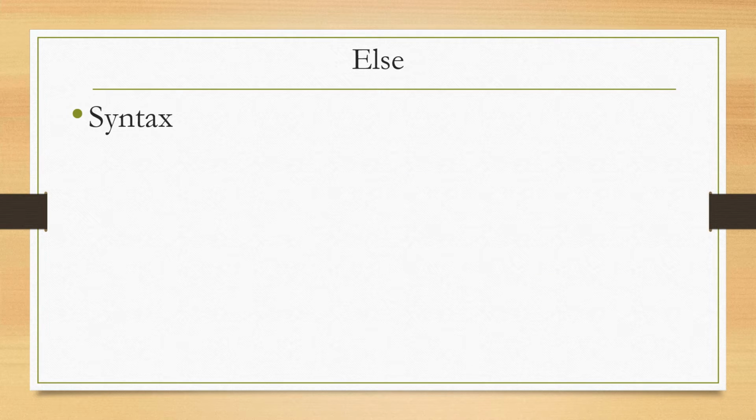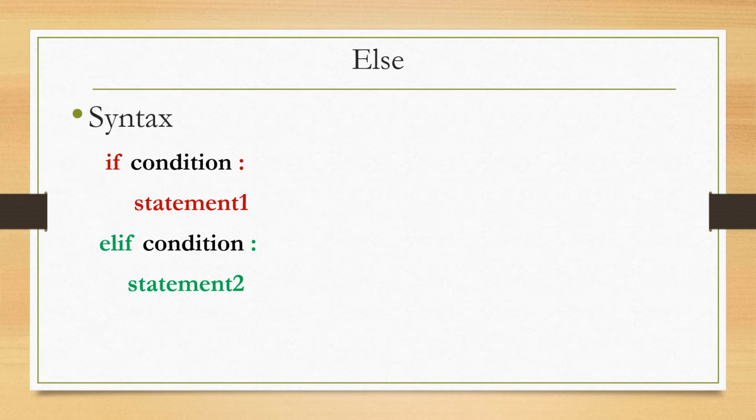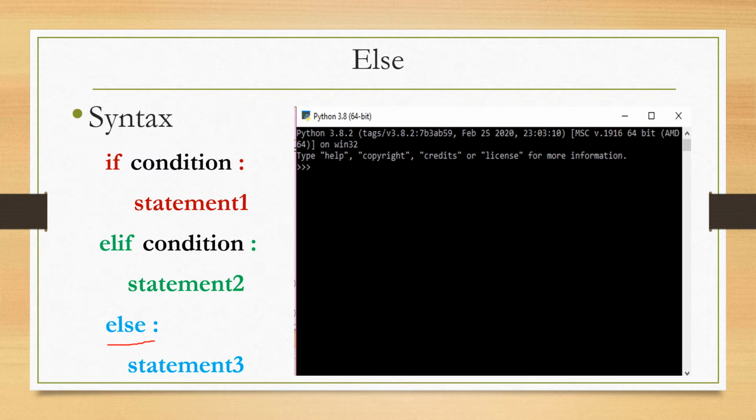The else keyword catches anything which isn't caught by the preceding conditions. That is, if all conditions are false, then the block of statements of the else clause is executed. For example, a is equal to 200, b is equal to 33. Using the if clause, I am checking if b is greater than a.